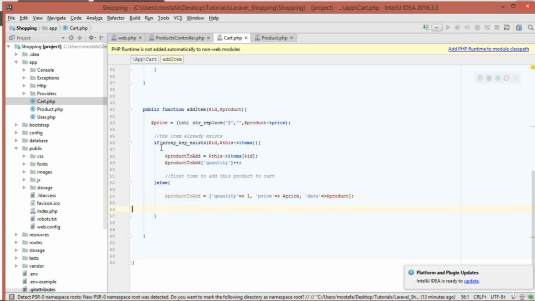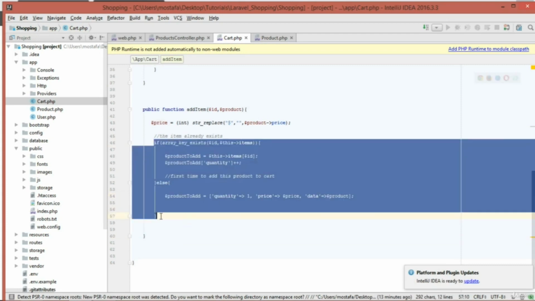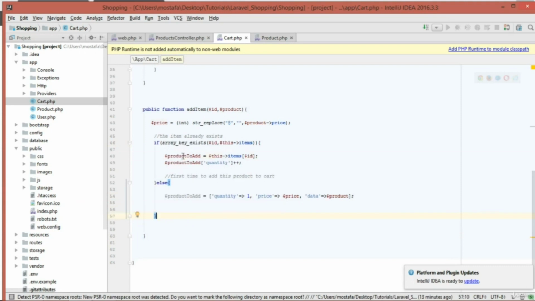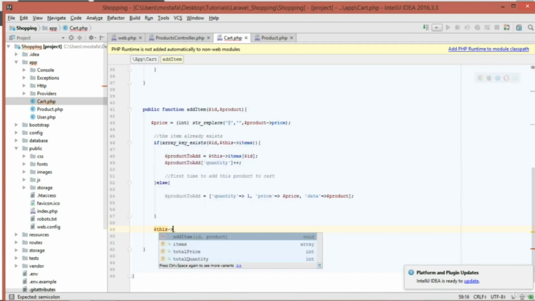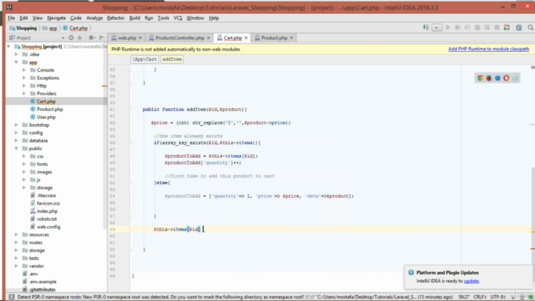Now we are finished with the if statement, and finally we need to add this product to add to our items array. So I'm going to create this items, and then the ID is equal to product to add.